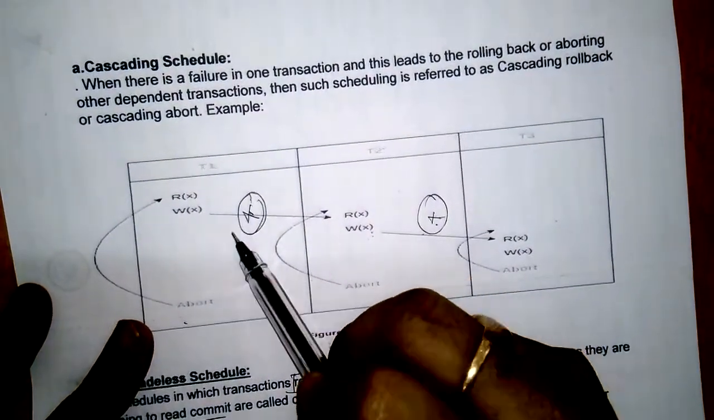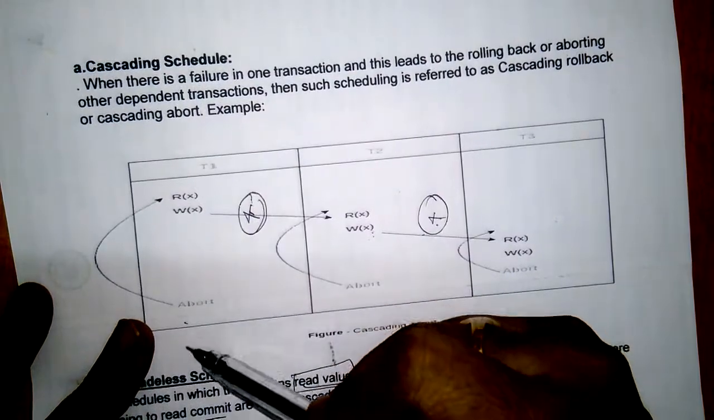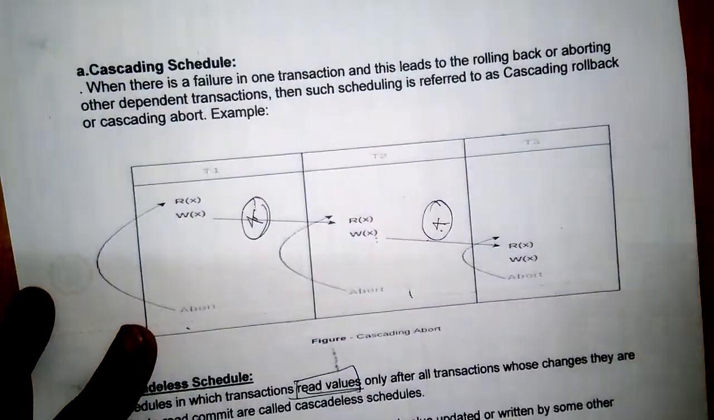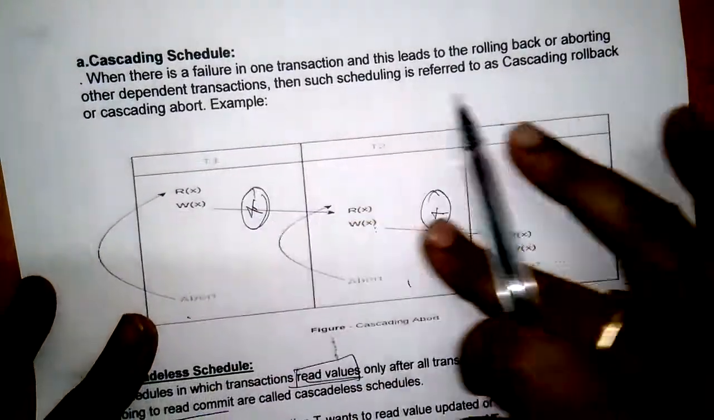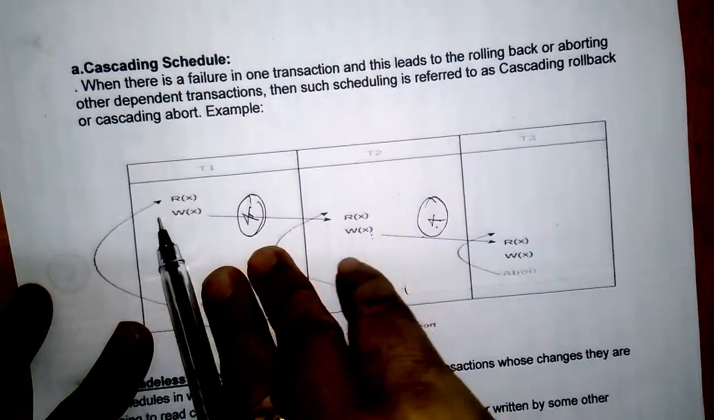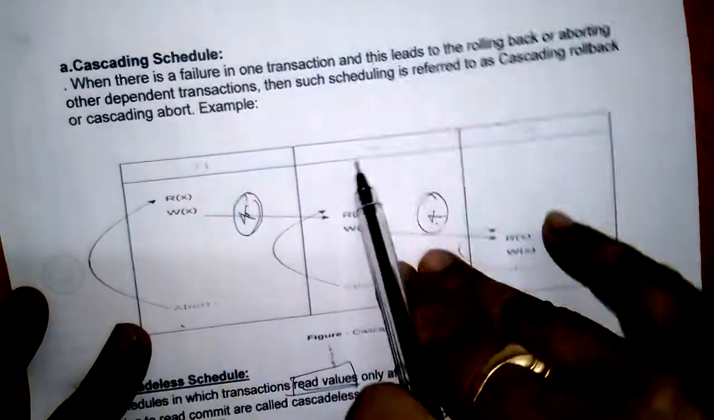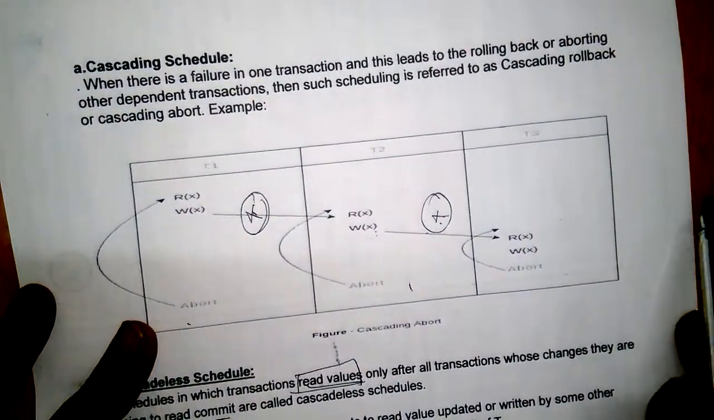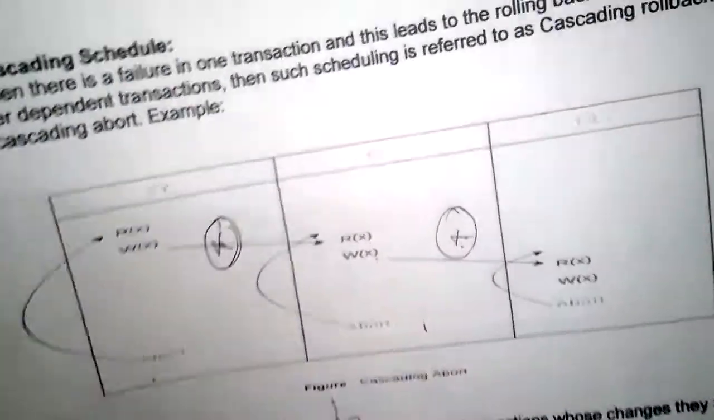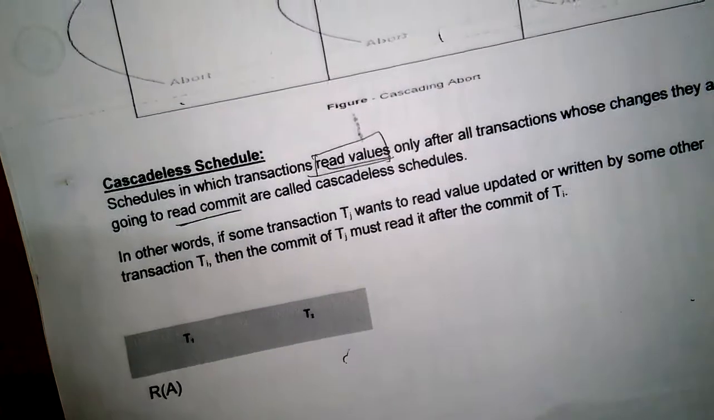Suppose T1 fails, it will abort the transaction. Then immediately T2 has to be aborted, and T3 has to abort. These are called dependent transactions. If one transaction is aborted, its dependent transactions should be aborted. That type of schedule is called a cascading schedule. Then the next type of schedule is called cascadeless schedule.